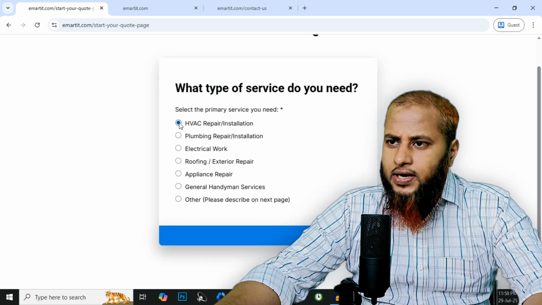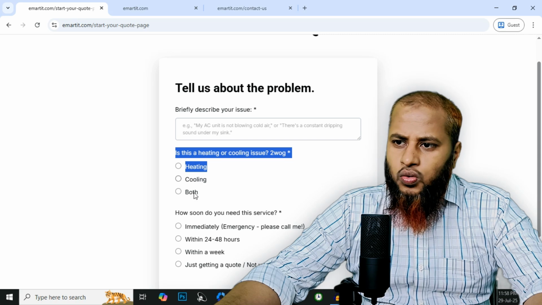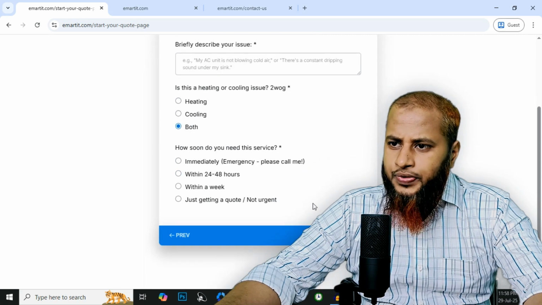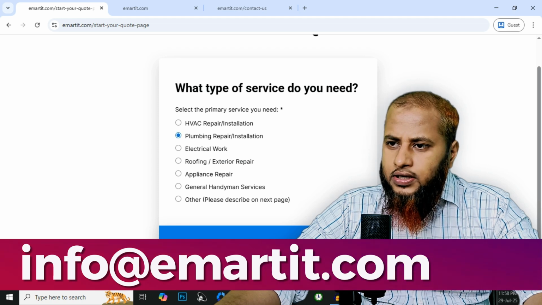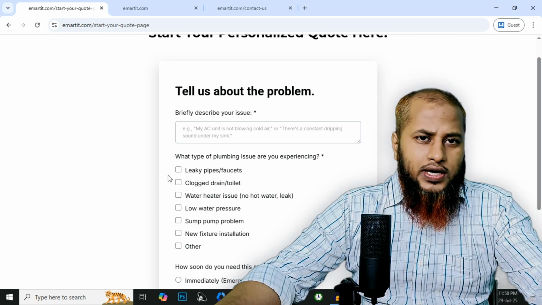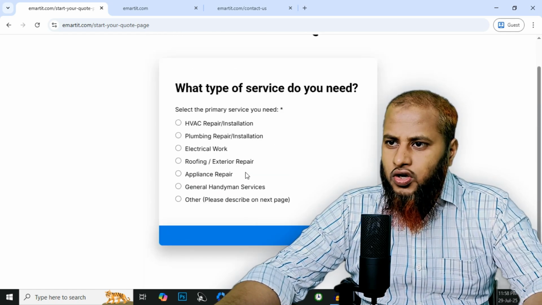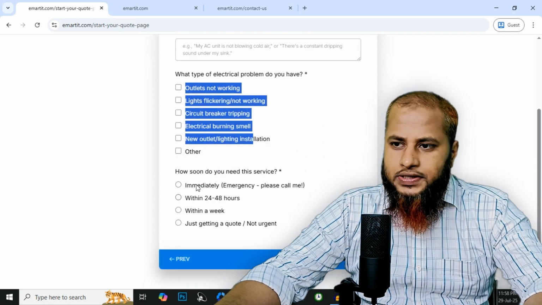If they select repair and installation, then it will add this heating or cooling or both option. And this is common. If they select plumbing and repair, then you can see that there will be a different problem because those two are different services. If they select another option like electrical, then there will be a different problem, but this is the same.